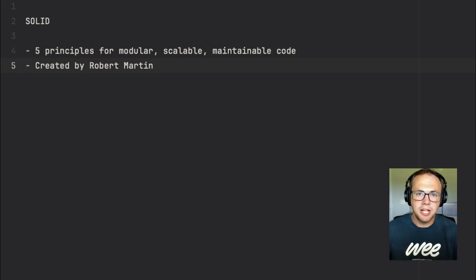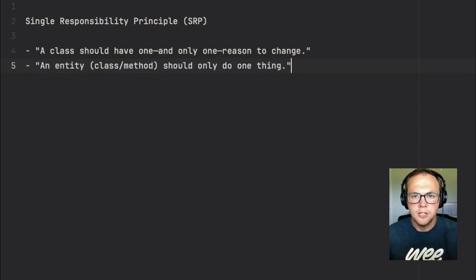Let's quickly cover a practical example for each one of the principles that we create in SOLID, starting with the easiest, the single responsibility principle, or SRP for short. Essentially, this principle is the thought that any entity, whether that's a class or a method in your project, should only do or be responsible for or concerned for one thing, one area, one layer of your project.